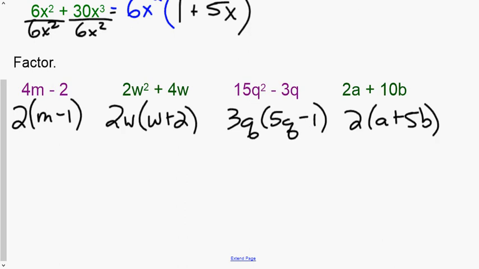All right, so on the first one, again, we said 2 goes into 4, so 2 is my common factor. They do not have a common variable, so 2 is my GCF. Oh, sorry, this should be 2m minus 1. And then when I ask, does 2 go into 4? Yes. They have a common variable in this case. And again, if you need to, write the exponent of 1, so 2w to the 1 is my smaller exponent. So then I'm dividing 2w out of each term, so I'm left with 1w plus 2. Third term, 3q is my GCF, and I'm left with 5q minus 1. And the last one, all I can take out is 2, so I'm left with a plus 5b.